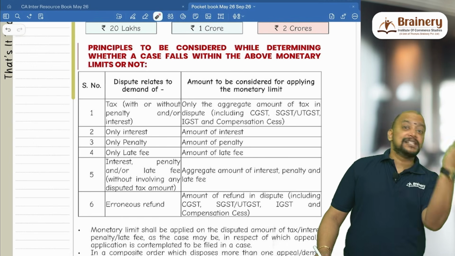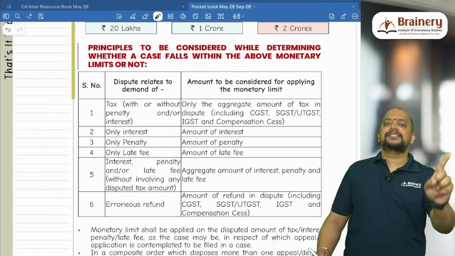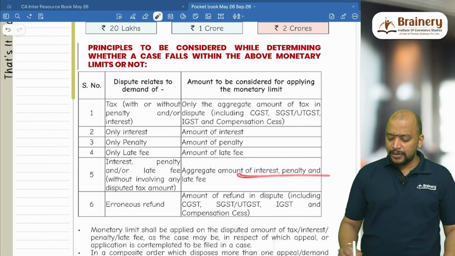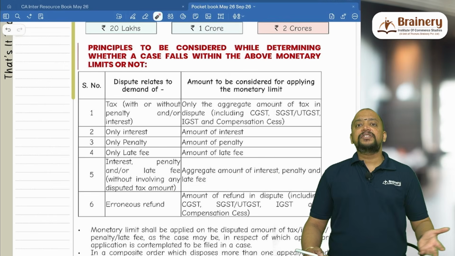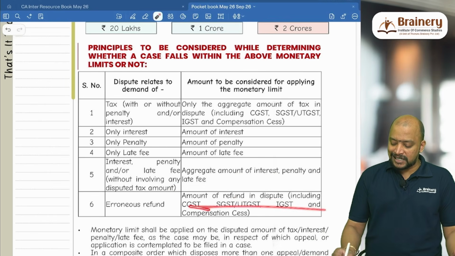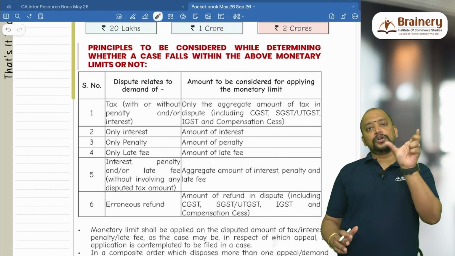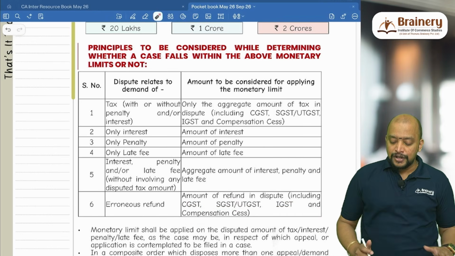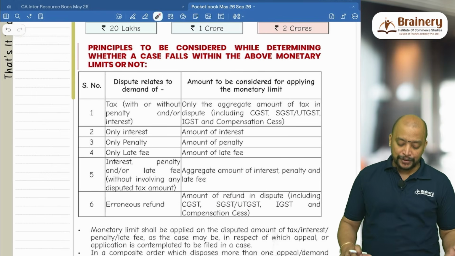But if tax plus these are in dispute, see only tax. If tax comes, only tax. If not, then we need to take all other things: the aggregate amount of interest, penalty and late fee. If there is any erroneous refund, the amount of refund in dispute including CGST, SGST, everything. So the total refund we need to see. Depending upon the situation in the question, you need to take. Definitely they will confuse you with respect to this, keep in mind.